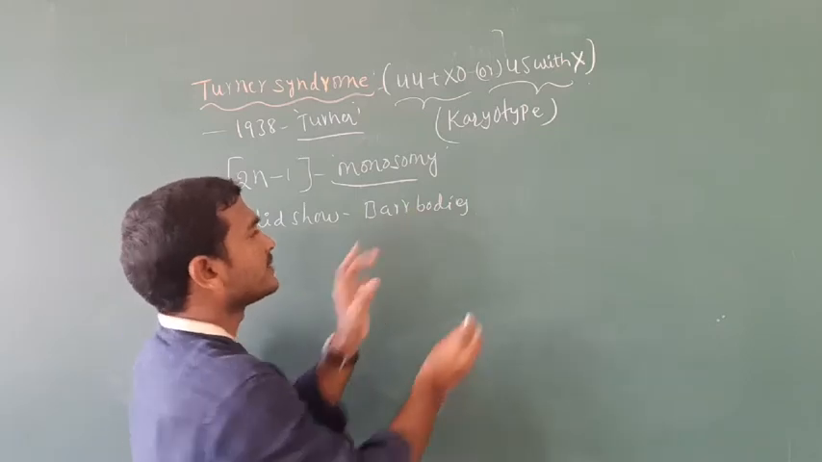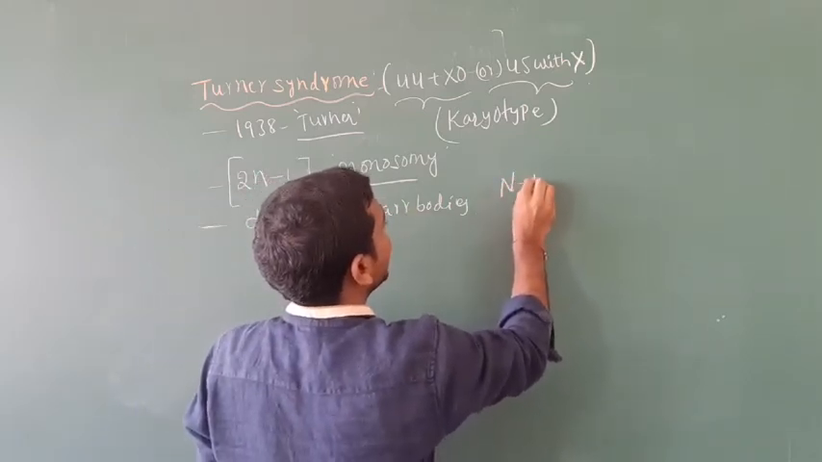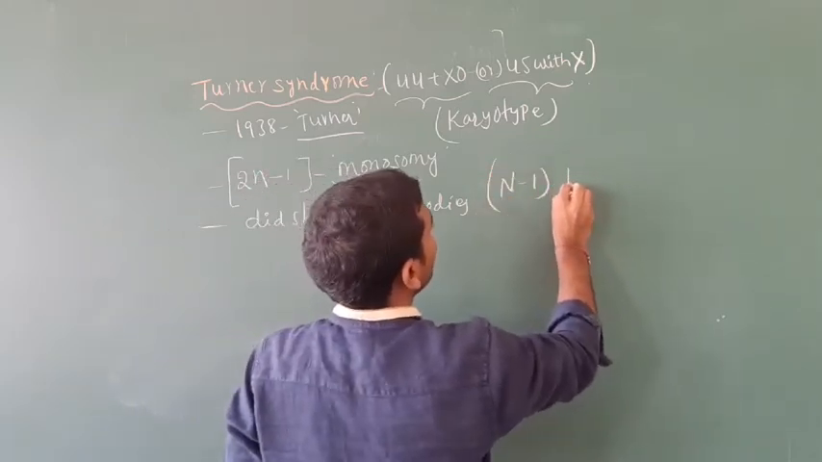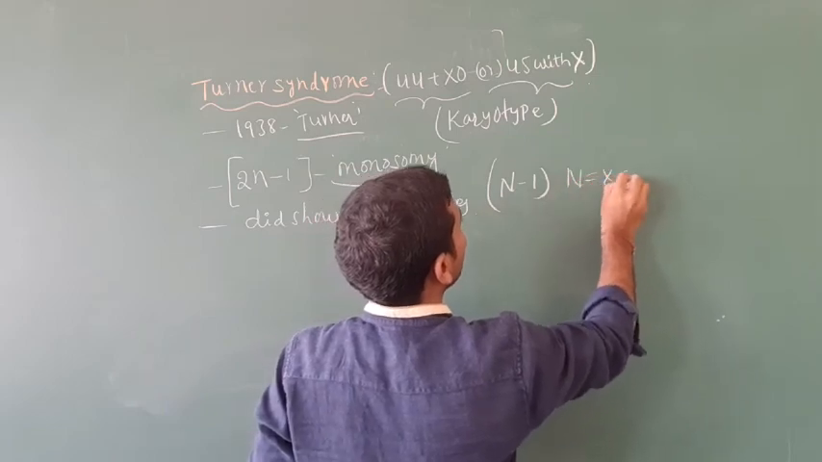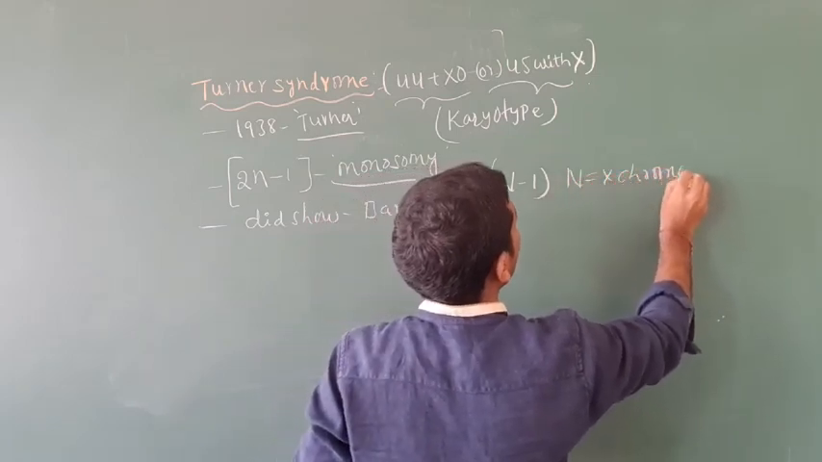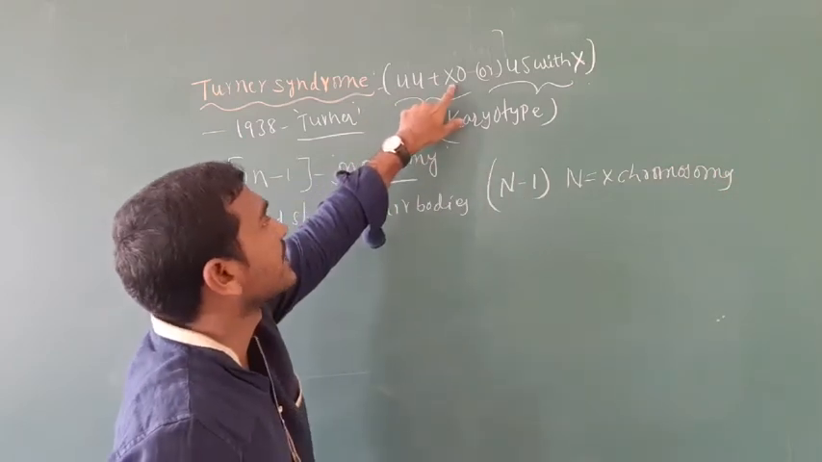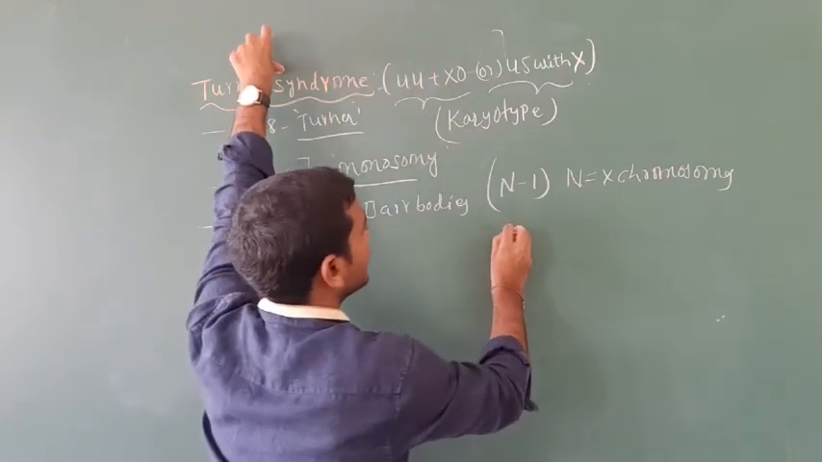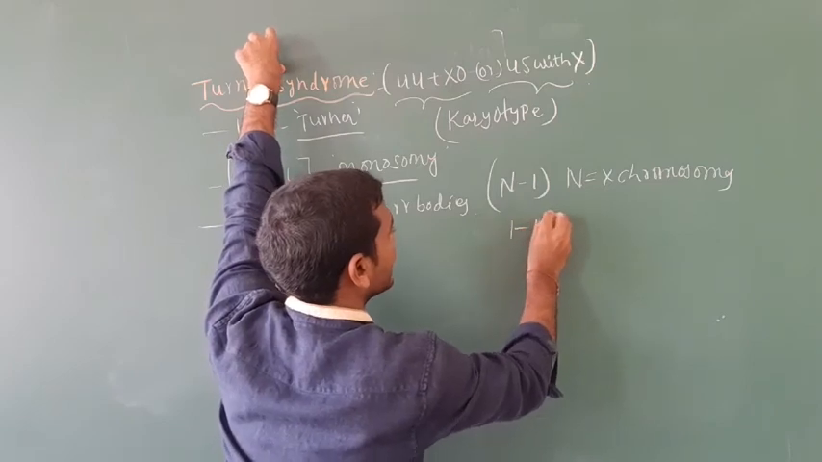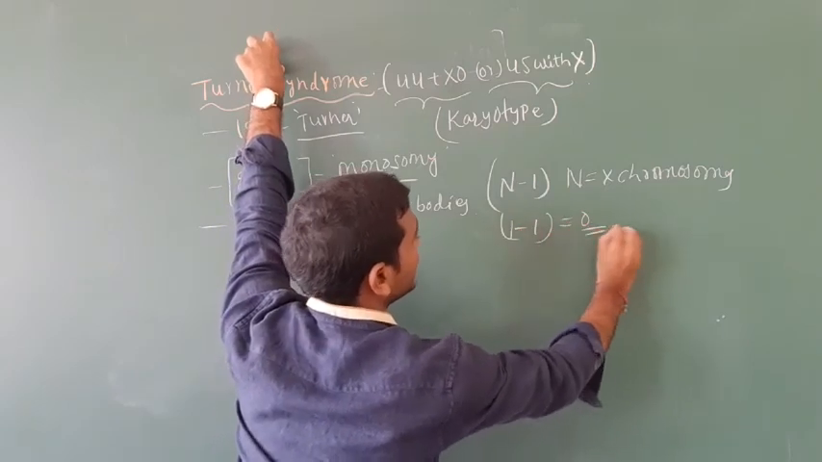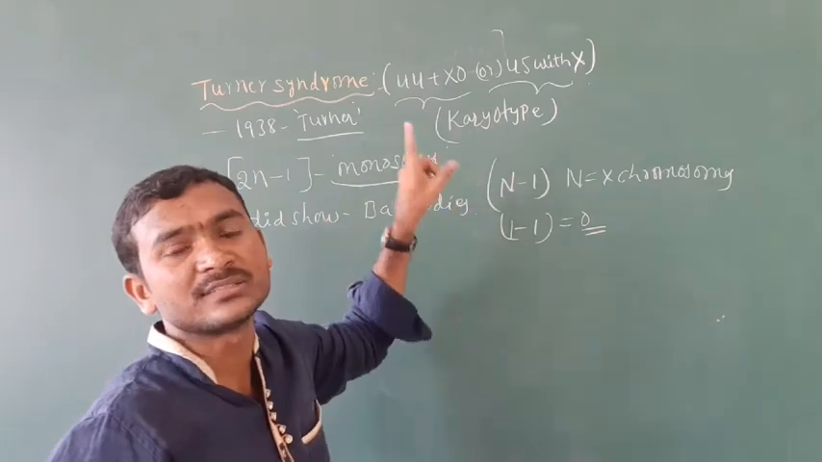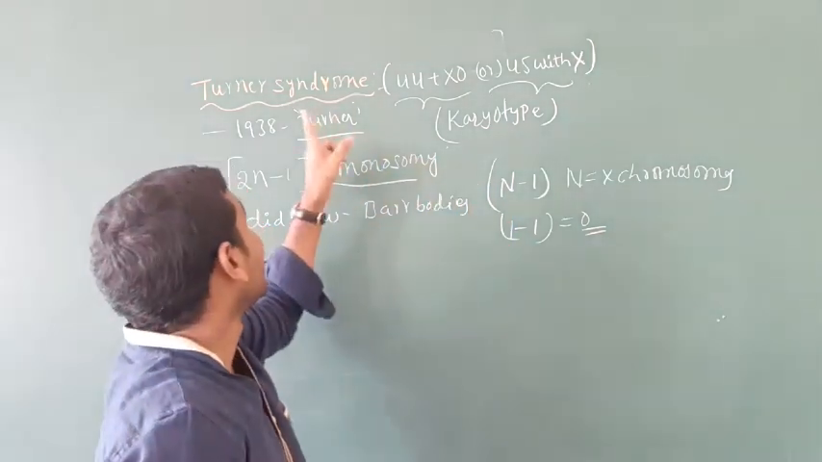What are the Barr bodies? There is one formula: n minus 1, where n equals the number of X chromosomes. Here we have 44 plus X. How many X? Only 1. So 1 minus 1 equals 0. That's why the Barr bodies are 0 in the Turner syndrome.